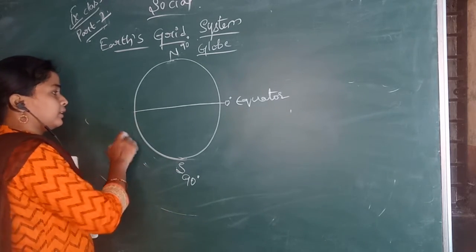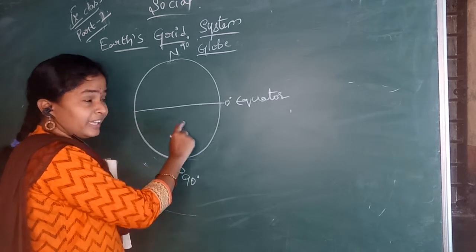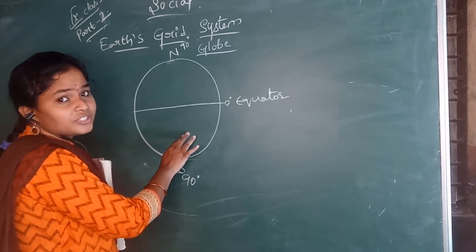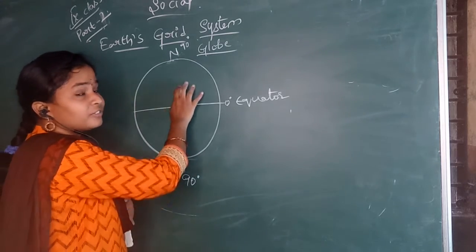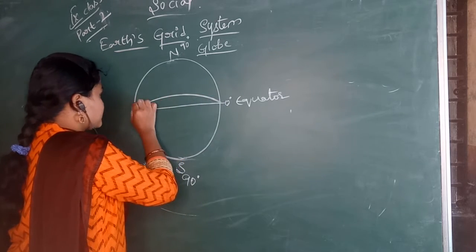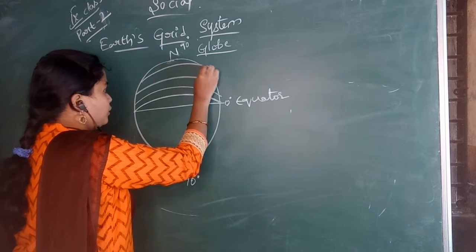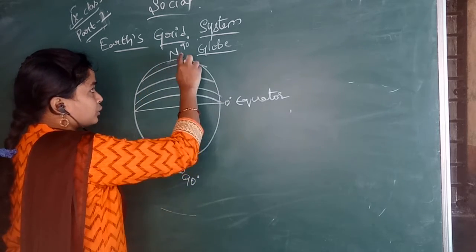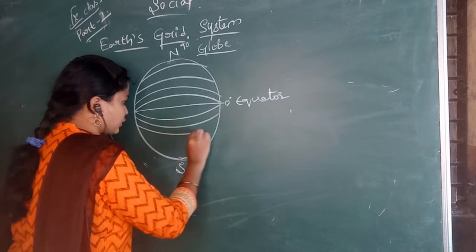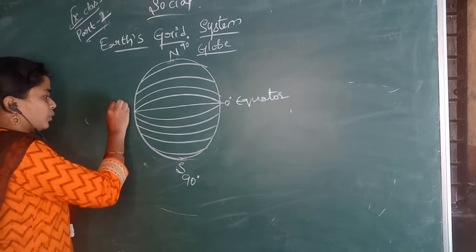In the globe, the middle line is known as the equator. The equator divides the earth into two halves. The imaginary lines, meaning the horizontal lines, passing from east to west are known as latitudes.